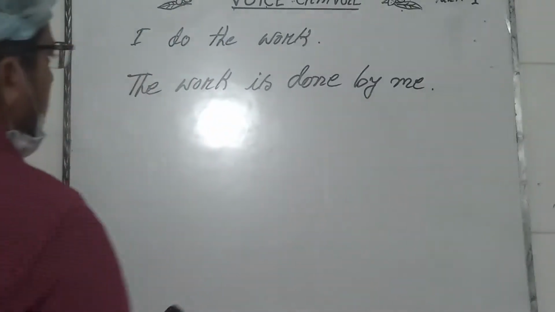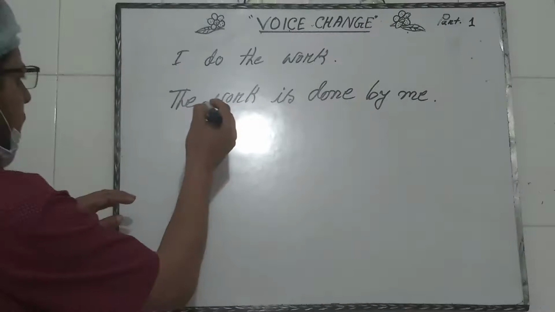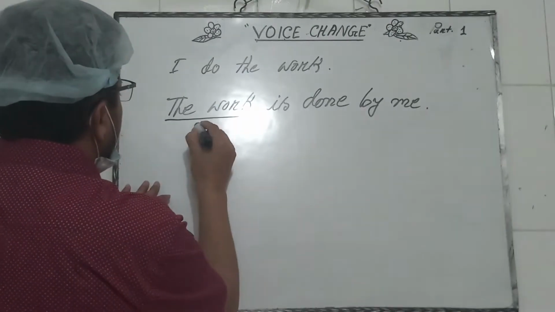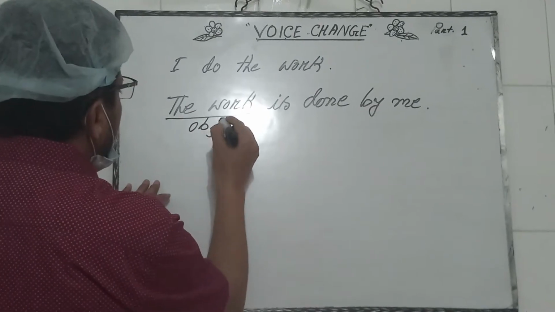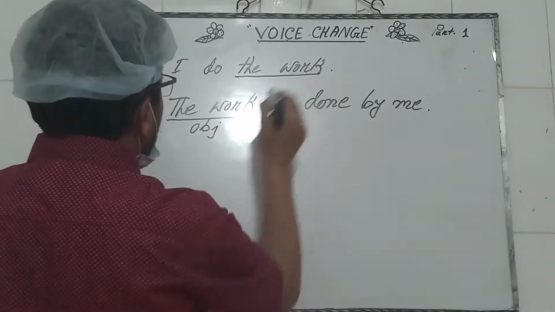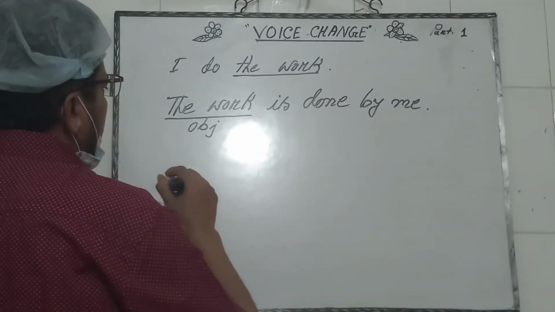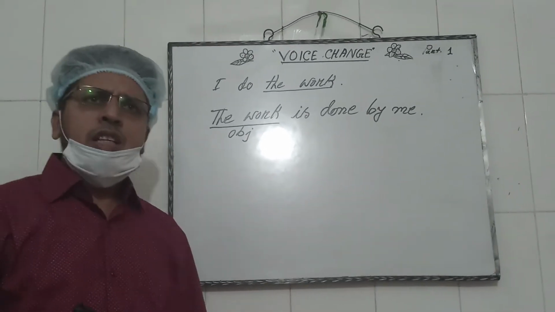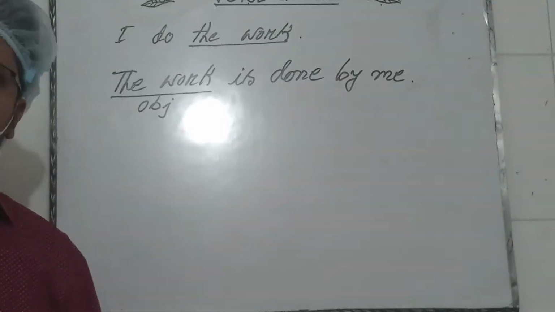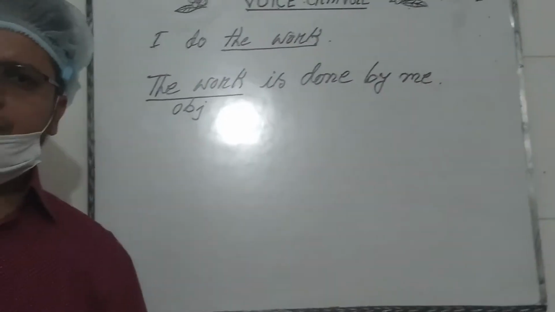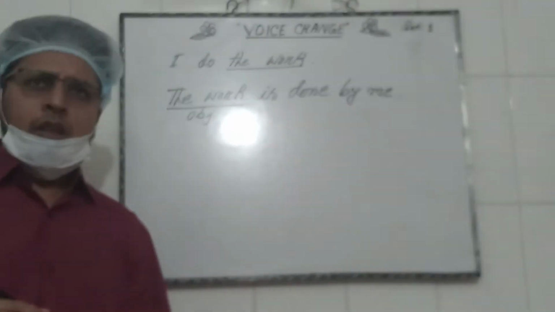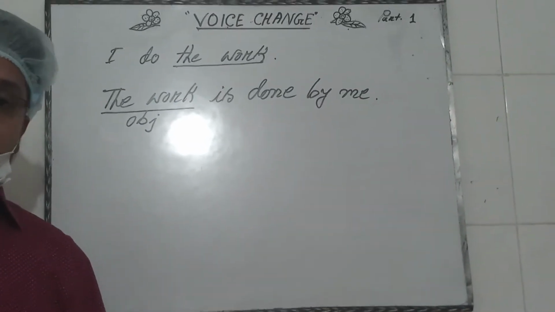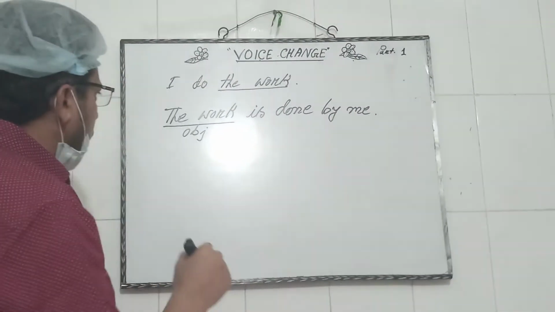The work is done by me. Here we can see the object is active. The object is active here, and for this it is passive voice. When the subject is affected by the action of the verb, it is called passive. Okay.